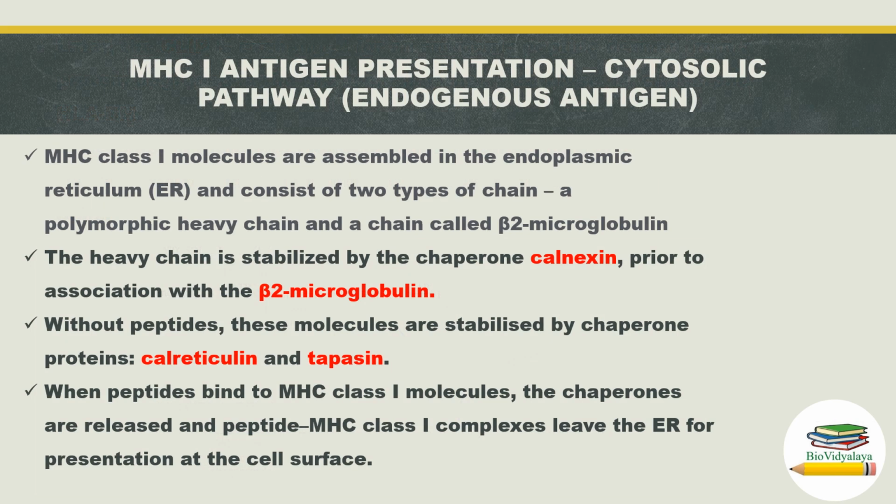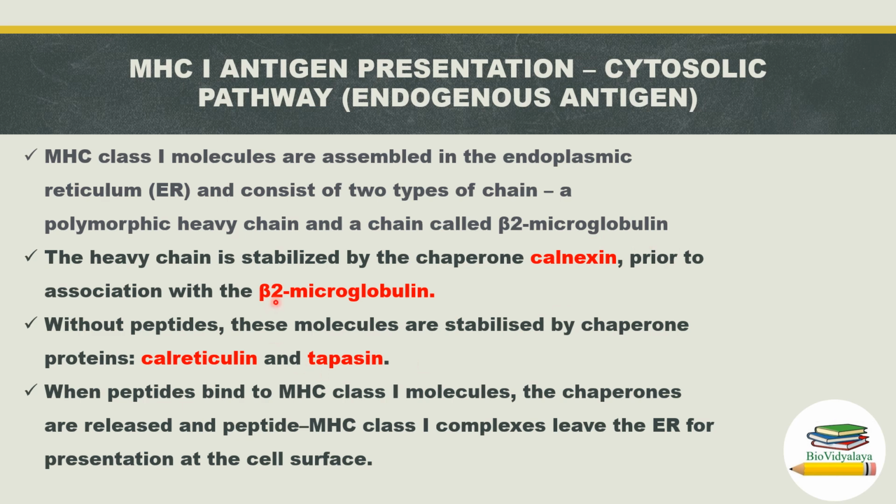MHC1 antigen presentation is via the cytosolic pathway, and the antigen is endogenous or intracellular antigen. Here, MHC class 1 molecules are assembled in the endoplasmic reticulum and consist of two types of chain: a polymorphic heavy chain called the alpha chain, and a chain called beta-2 microglobulin.